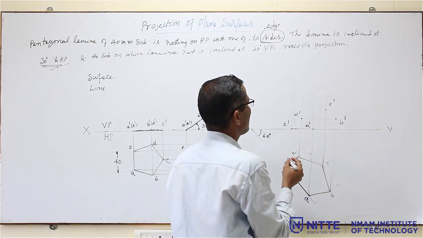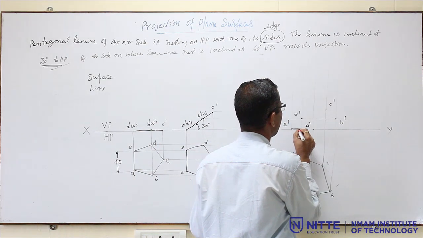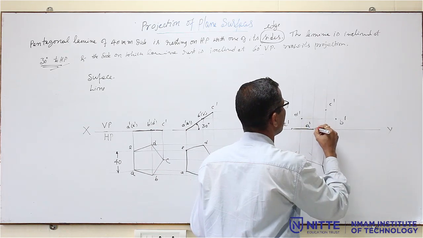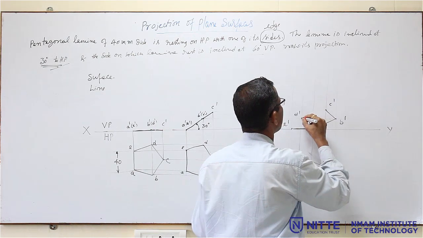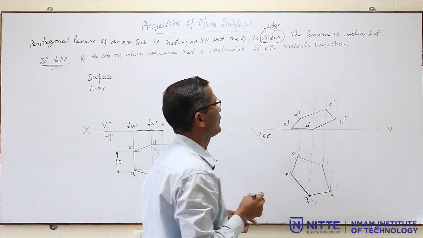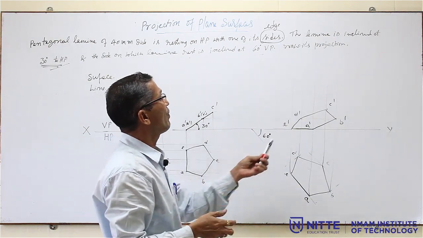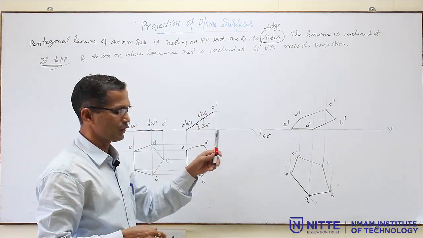Now you join all the lines in the sequence A, E, then B, C, D, E. So this is the final figure, how the pentagon looks.